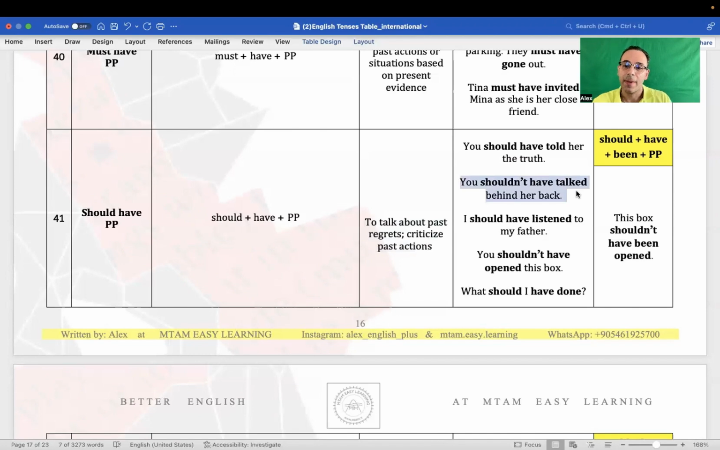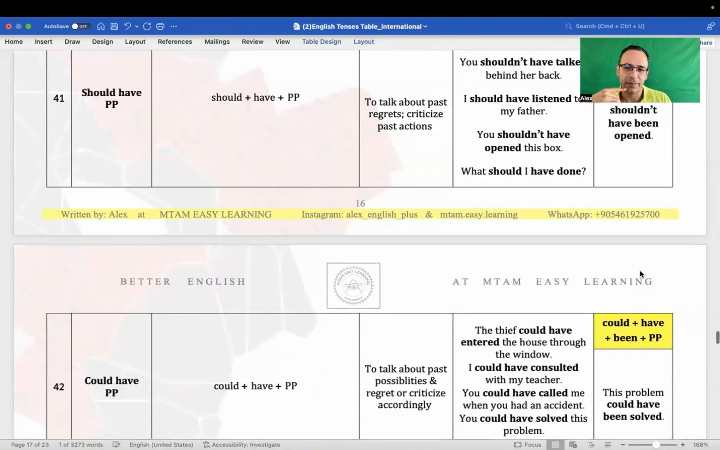Or you can shame yourself. Anyways, I should have listened to my father. It means that I did not listen to my father, and now I'm sorry. I did the wrong thing. You shouldn't have opened this box. It was not yours, and you shouldn't have opened it. It was somebody else's. And what should I have done? In questions, we're seeking advice, something like that. This box shouldn't have been opened. This is the passive structure, as I told you. Here we need to add been to the structure to make it passive.